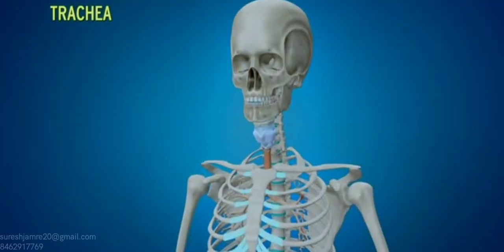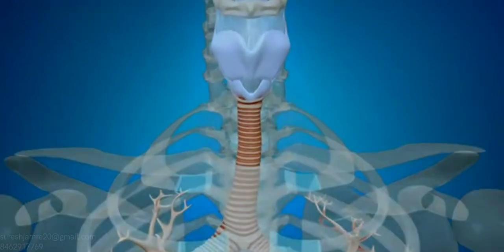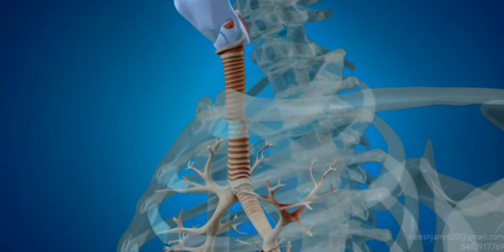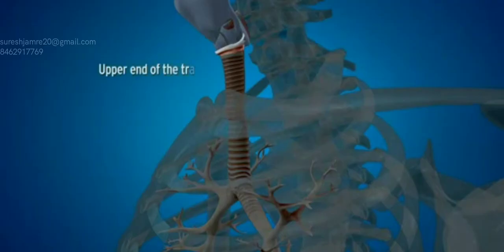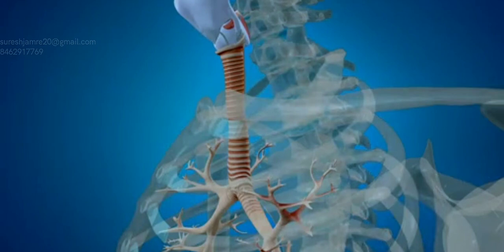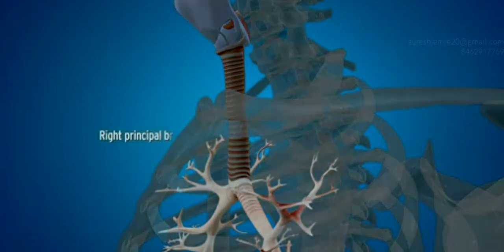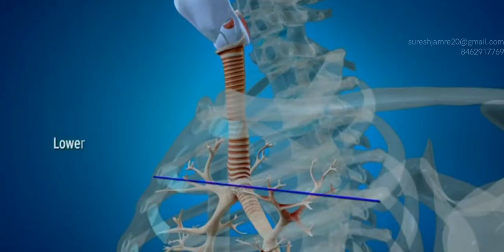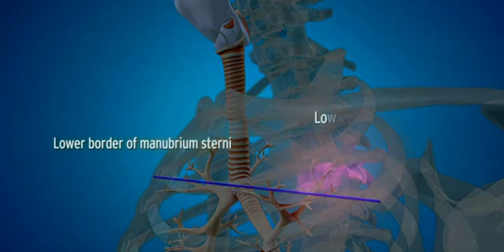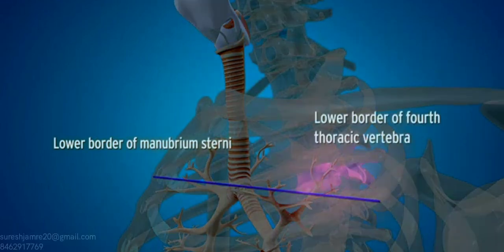Trachea. The trachea, called the windpipe, lies in the midline, in lower part of the neck and in superior mediastinum. Lower end of larynx is continuous with the upper end of the trachea. The trachea ends by dividing into the right principal bronchus and left principal bronchus. It divides at the level of the lower border of manubrium sterni or lower border of fourth thoracic vertebra.